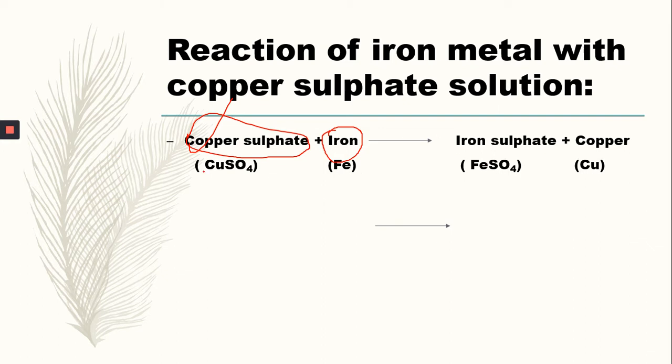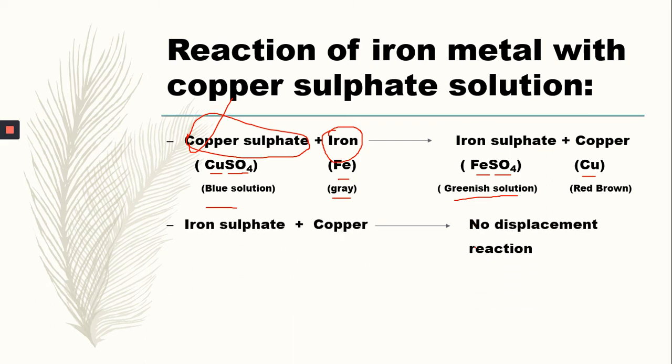This is the symbolic equation for this reaction: copper sulfate CuSO4. Cu stands for copper, SO4 stands for sulfate, Fe for iron, and now it becomes FeSO4, that is iron sulfate, and copper. If we talk about the change that takes place, initially the copper sulfate solution is blue in color, and iron is almost gray in color. After the reaction, it becomes a greenish solution because iron displaces the copper.